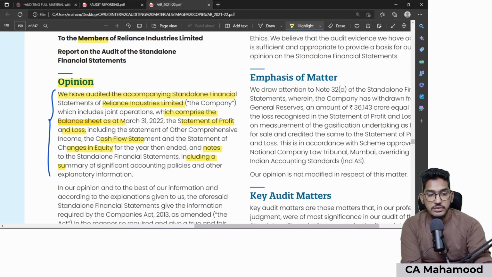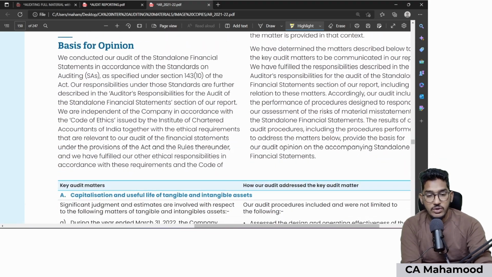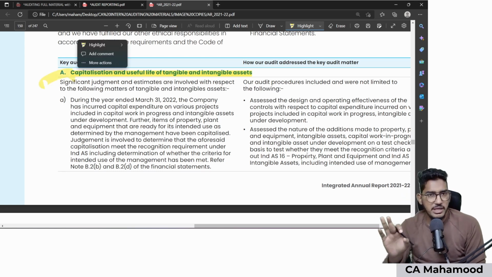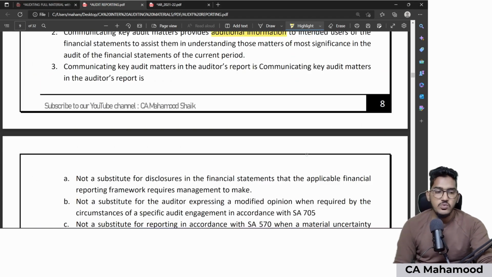Like if you observe here in this audit report, there are some key audit matters given. Like first, auditors of Reliance Industries Limited, they are giving capitalization and useful life of tangible and intangible assets as a key audit matter. Does that mean auditor is giving separate opinion on this matter? No, auditor is not giving any separate opinion. Just he's letting you know what is the significance of this matter. That's it. So auditor will not give any separate opinion on any of the key audit matter. Understood, everybody? So this is what regarding purpose.